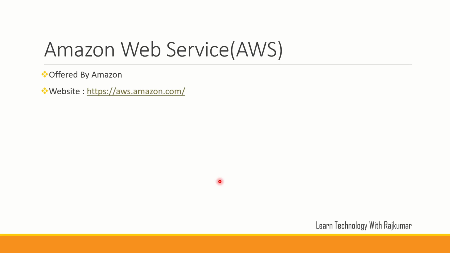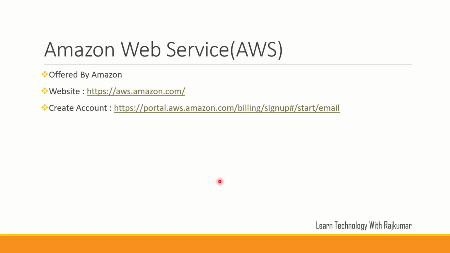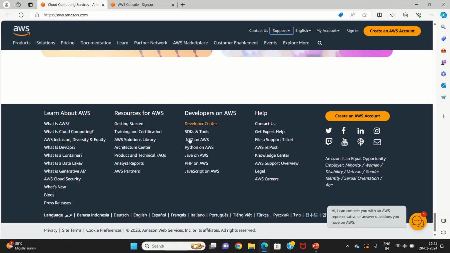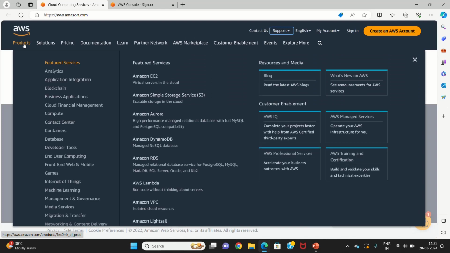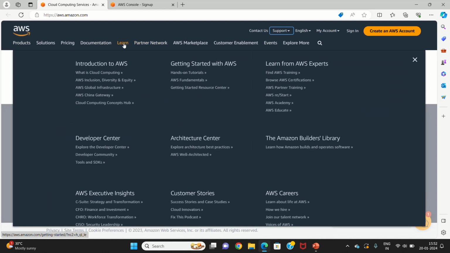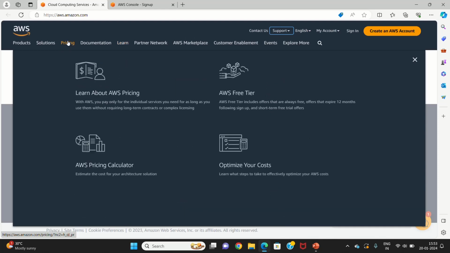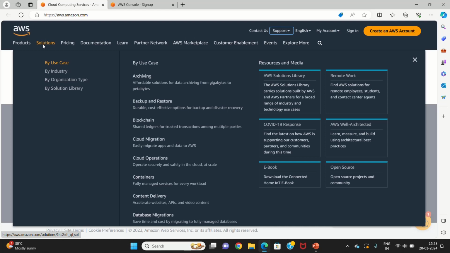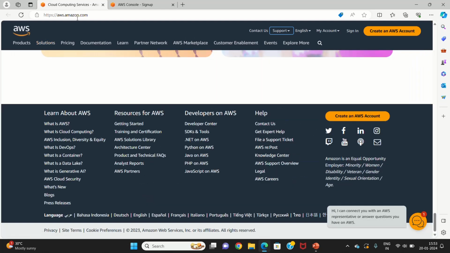aws.amazon.com. And if you want to open a new account, then that URL I also provided. Using that, we can create a new account. This is the website where we can see about AWS. Here you can see what products are available and the documentation, and if you want to learn things, they have documentation available, and based on different plans, what the pricing is and what solutions they are offering. All the details you can see on this website, aws.amazon.com.